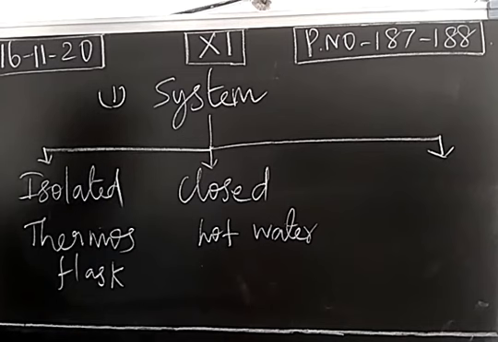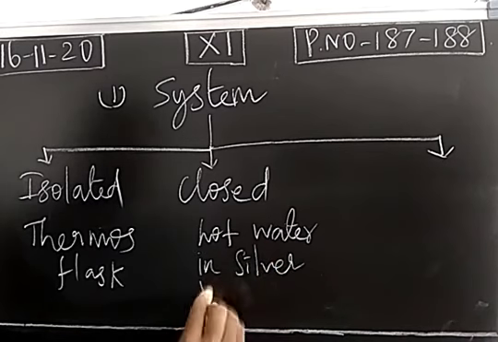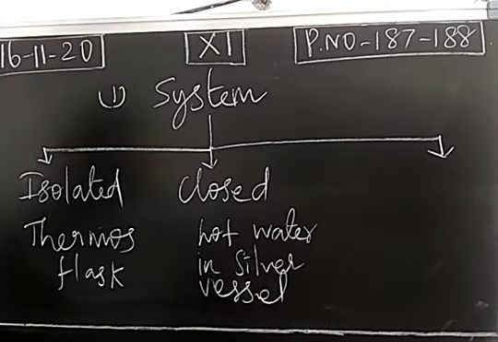Now we take hot water in a silver vessel. Now the vessel is in a sealed position. The hot water with the temperature 80 degrees Celsius is kept in a silver vessel. Now it is completely sealed. Exchange of matter is not possible. Once it is sealed, water cannot be taken out, as well as water cannot be poured into that.